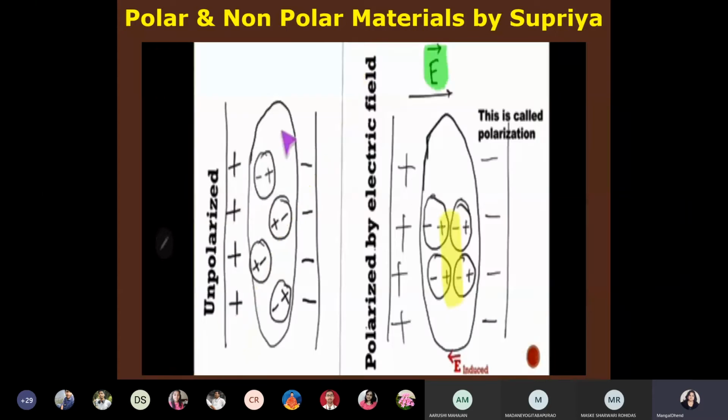This is dielectric material placed between capacitor's plates. In dielectric material, there are atoms or molecules having positive and negative charges. When electric field is applied, negative charges will be attracted to positive and positive will be attracted to negative. Because of this rotation, negative and positive layers are created, and this will create a self-induced electric field. This is called polarization.